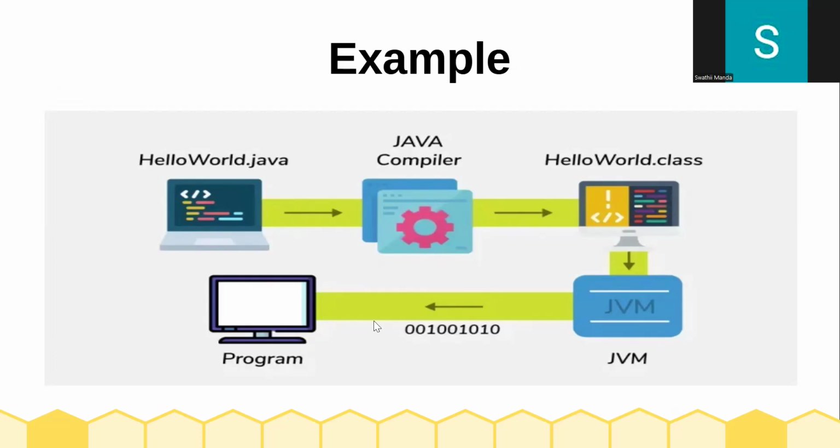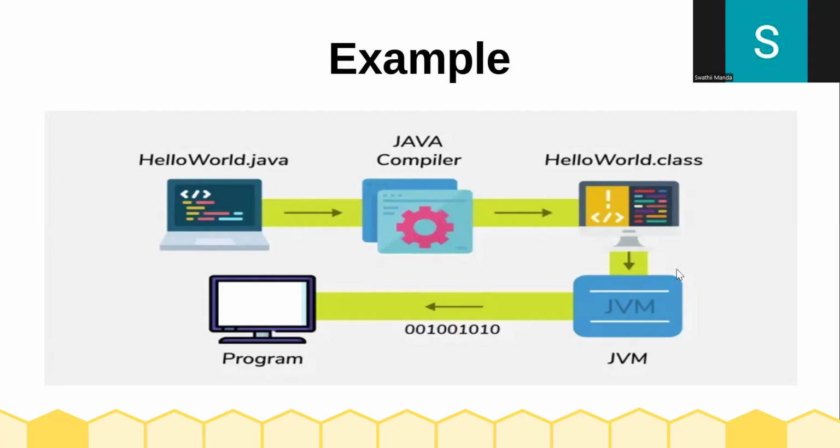So we have written the program in English format, right? But the machine doesn't know that English format. In order to run this application, we need bytecode.